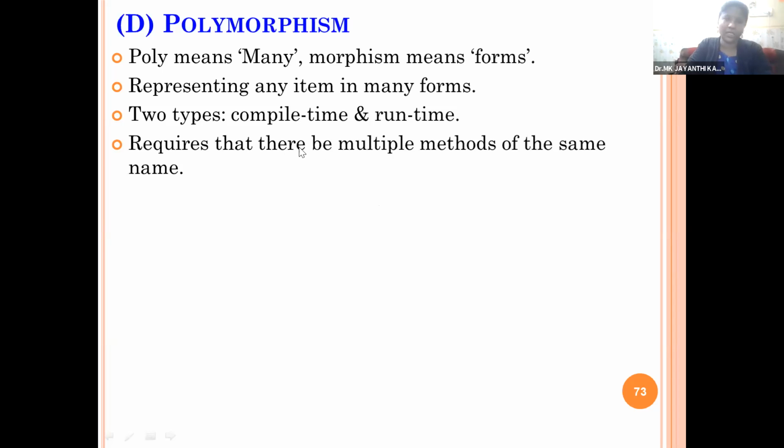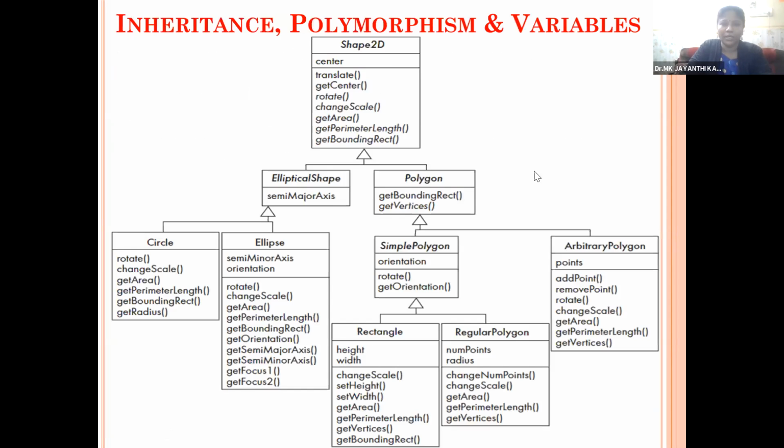It requires that there are multiple methods of the same name. So in general, we can have more than one method, multiple methods. Methods means functions. We can have multiple functions with the same names. For example, here the diagram shows you how polymorphism is represented. We have the class shape 2D. It has only one attribute called center, and the functions like get center, rotate, change scale, get area, all those things.